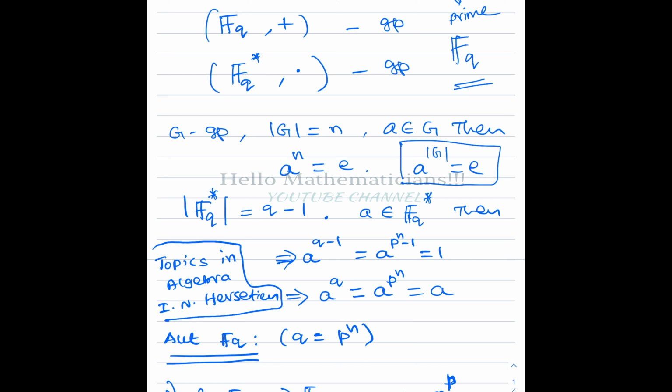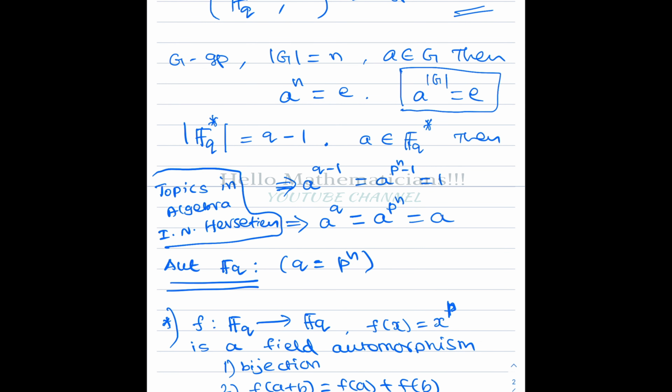So even the proof of this result can be seen in the Hestin book. Okay, good. So remember, the power of the order of g is always e in a finite group. Now, if you look at the multiplicative group, we are looking at non-zero numbers, so we are just excluding the zero element from the finite field. So the cardinality of Fq star is q minus 1. Therefore, if we take a belonging to Fq star, by this result we get a power q minus 1.